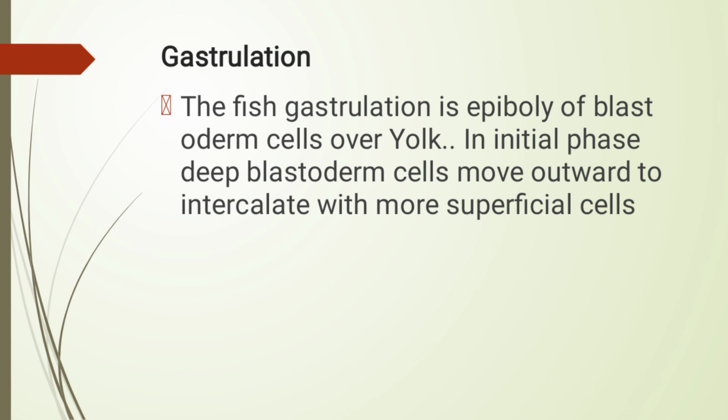In the initial phase, the deep blastoderm cells move outwardly to intercalate with more superficial cells. Later, these cells move over the surface of the yolk to envelop it completely. During migration, one side of the blastoderm becomes noticeably thicker than the other.